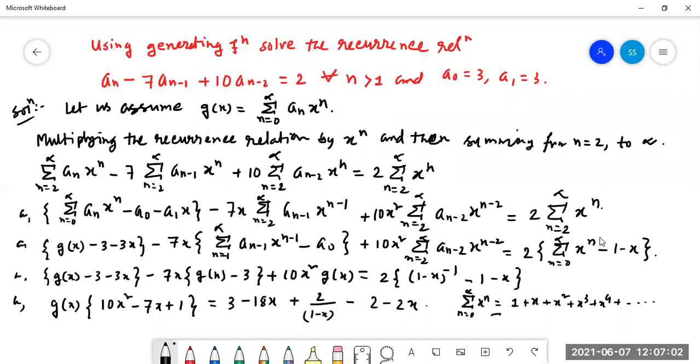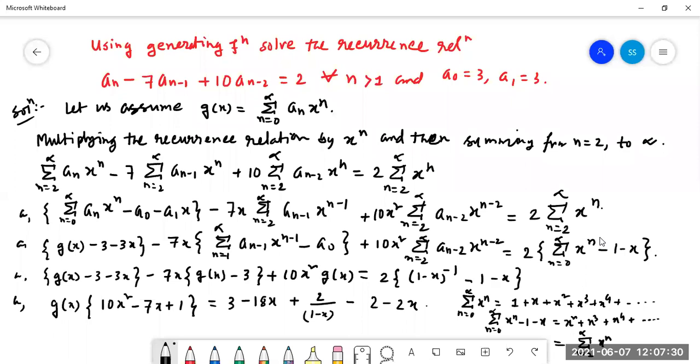So if we take summation n equal to 0 to infinity x to the power n minus 1 minus x, it will leave x square plus x cube plus x to the power 4 plus dot dot dot. It can be written as summation n equal to 2 to infinity x to the power n. Can I write this?